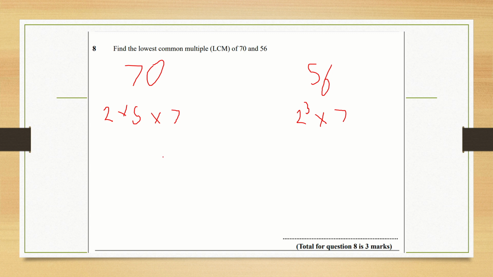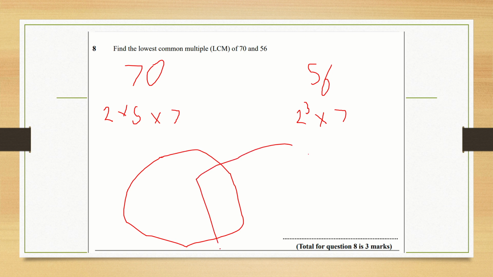Then we're going to draw out, like we did in the last question, a nice big Venn diagram. In this question, I'm going to have 70 on the left-hand side and 56 on the right-hand side. We're going to have one 2 in the middle, because 70 has got one 2 and 56 has got three 2s. And we're going to have a 7 in the middle, as both numbers have a prime factor of 7.